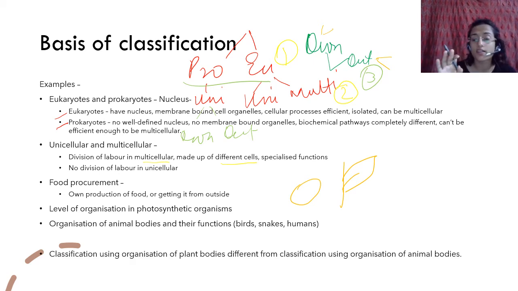आप सब ग्रुपिंग कर सकते हो. आप ऐसा ग्रुपिंग कर सकते हो कि there are animals जिसमें स्पाइन है, animals जिसमें स्पाइन नहीं है या फिर स्केलेटन नहीं है. You can do that. But you can't do that for plants and bacteria, for example, because they are very different and none of them have a skeleton. So that will become a very random division. And classification using organization of plant bodies is different from the classification using organization of animal bodies simply because they are very different from each other. Okay, we will see this further ahead.